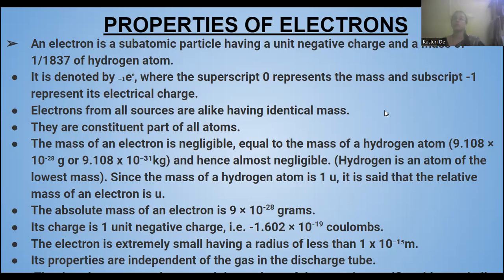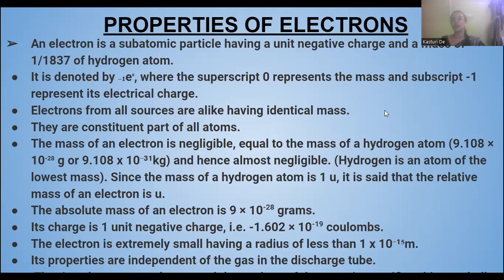It is denoted by small e with a subscript of -1 and a superscript of 0. The 0 superscript represents the mass, because it has negligible mass. The subscript -1 indicates the electrical charge, a unit negative charge.